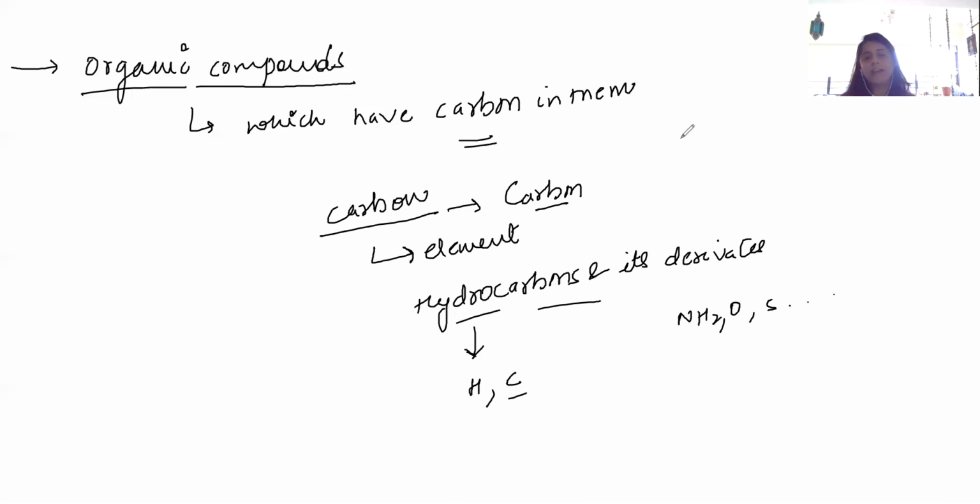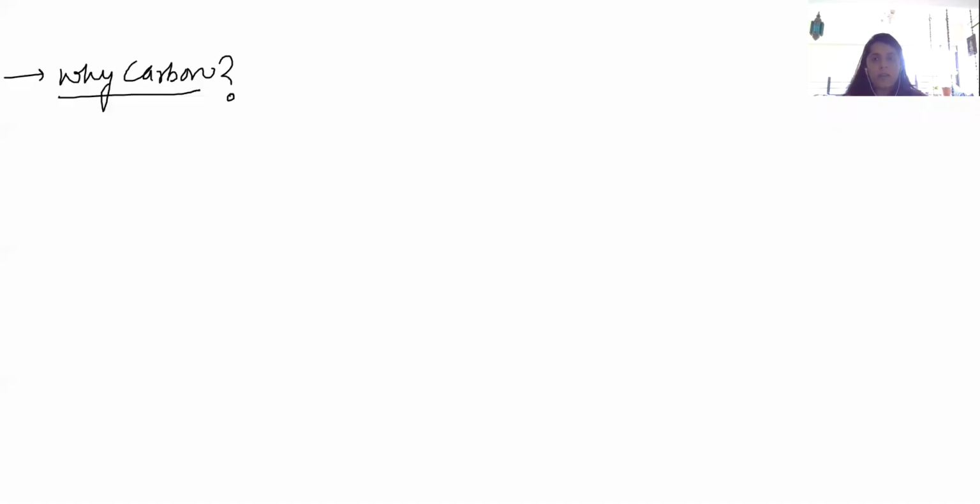So organic chemistry generally revolves around carbon, and carbon is the most important element in organic compounds. And why is that so? Why is carbon so important? I'm going to discuss one important point, and I'm not going to go into more details about this topic as it is quite vast.